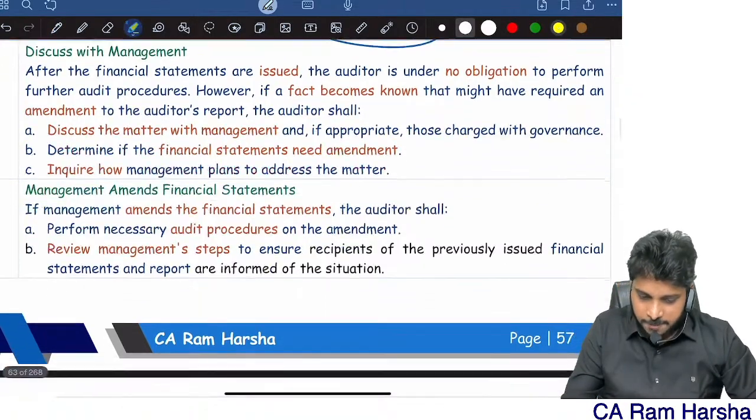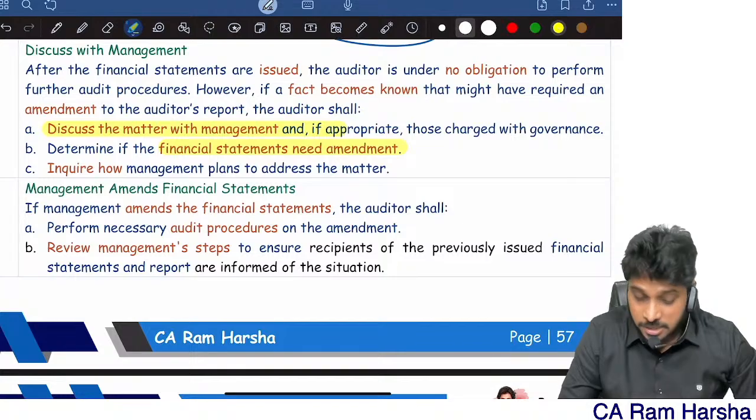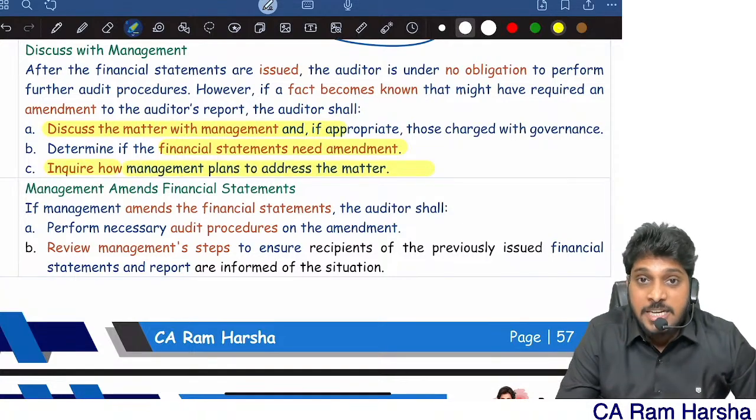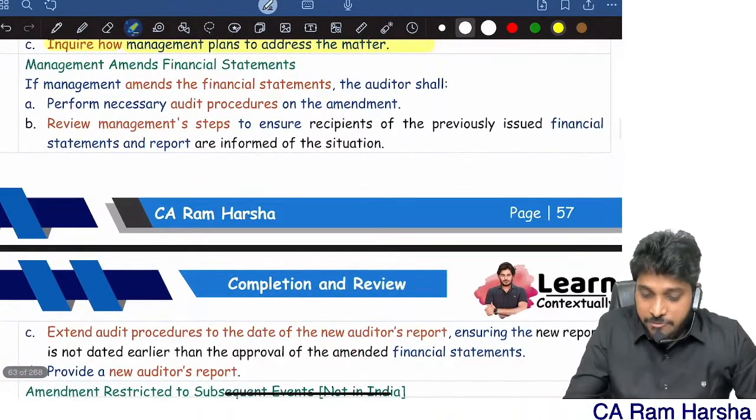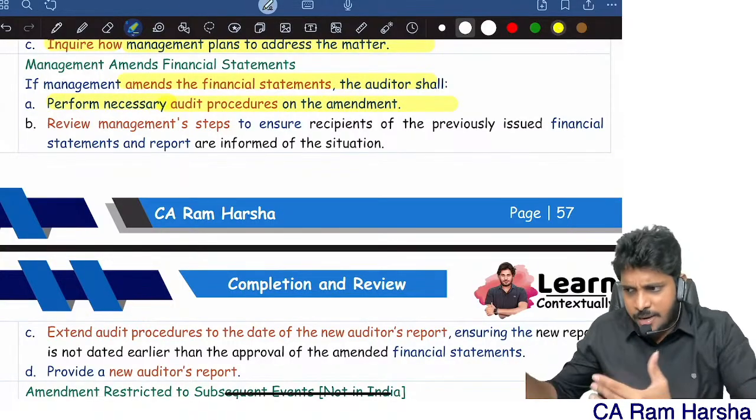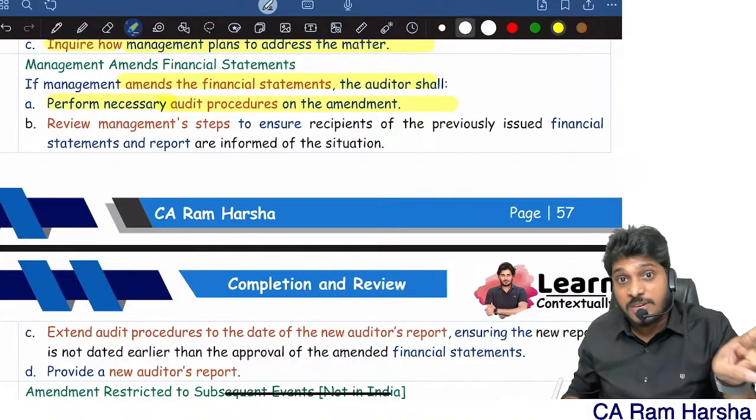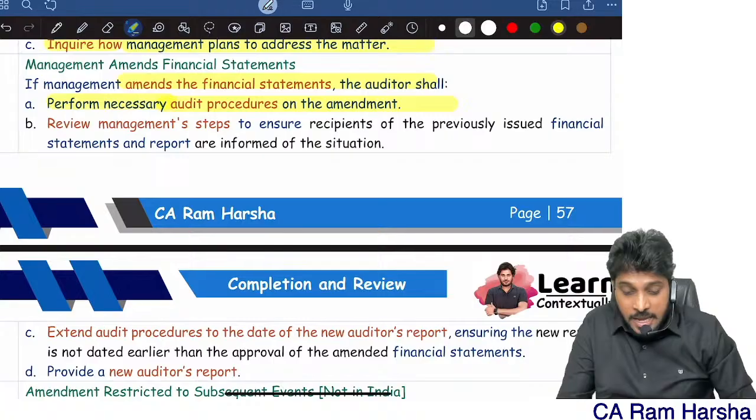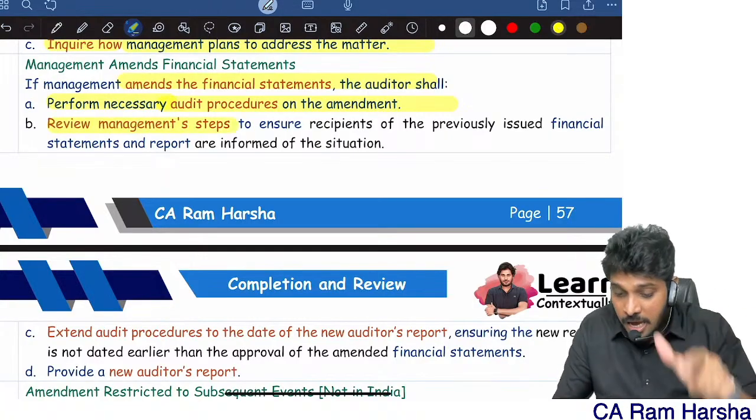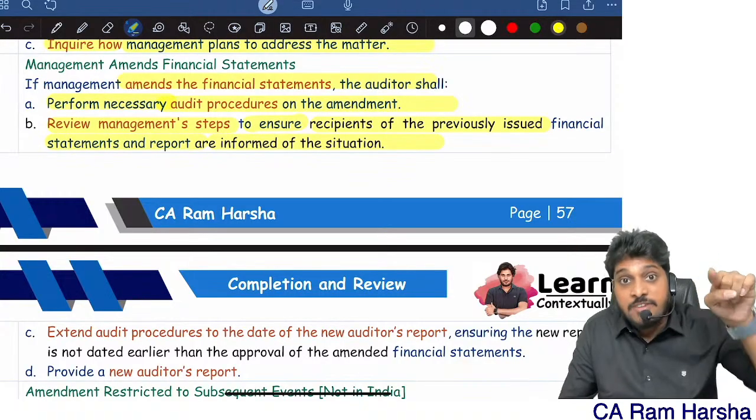Very simple. First again, discuss the matter with management. See whether financials need amendment. Inquire how management is planning to address this issue. If management is amending, check the following. Perform necessary procedures on the amendment. They're revising the financials. Remember, here the previous version of financials and audit report is already given to the public. Review management steps to ensure recipients of previously issued financials and audit report are informed of the situation.